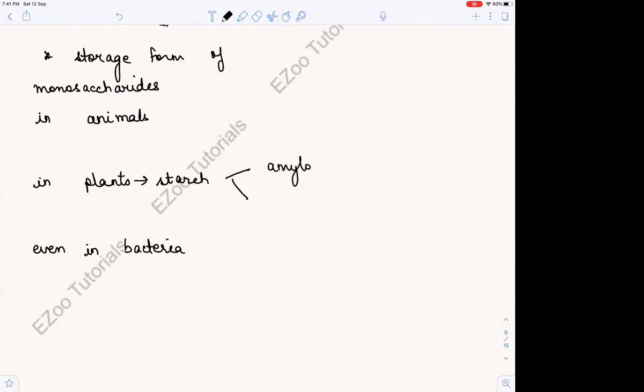amylopectin or amylose, right? Amylopectin or alpha amylose. Remember these words, right? And in animals, it is in the form of glycogen. I'll tell you this also, that's why I'm not writing it. So let us see what amylopectin and alpha amylose are, just very few things.